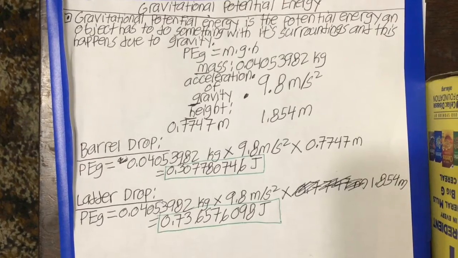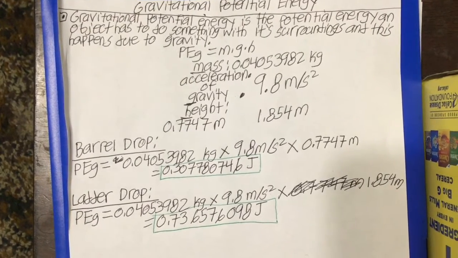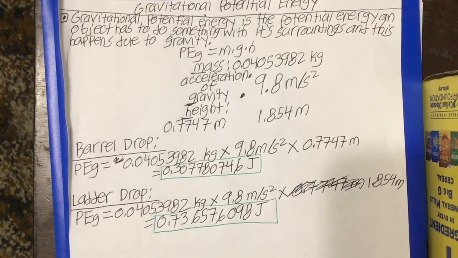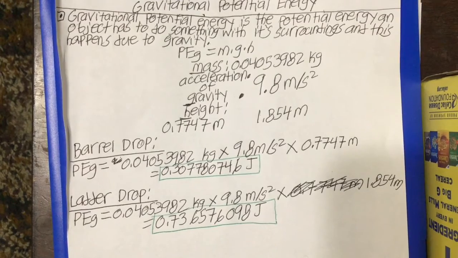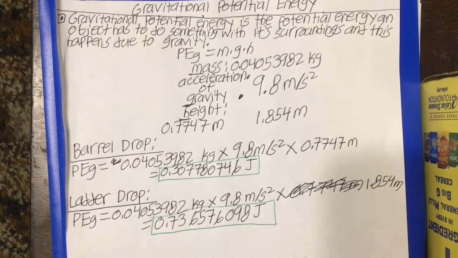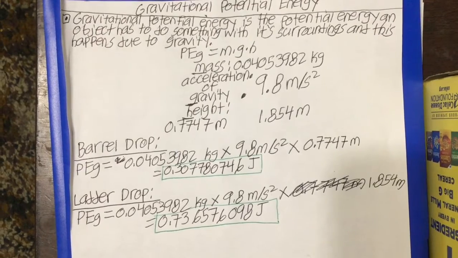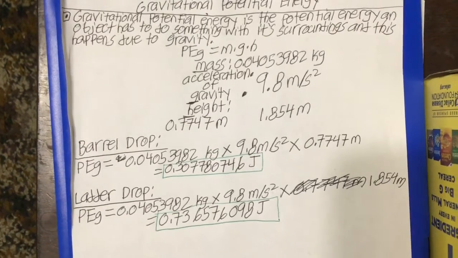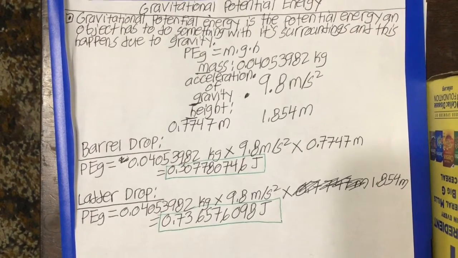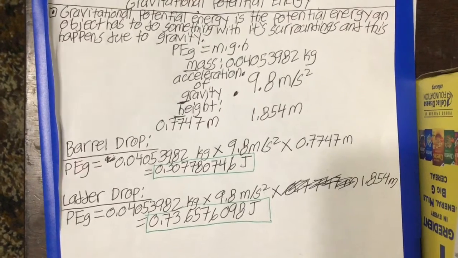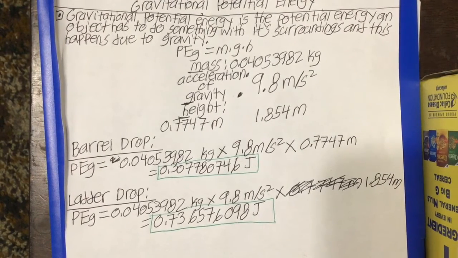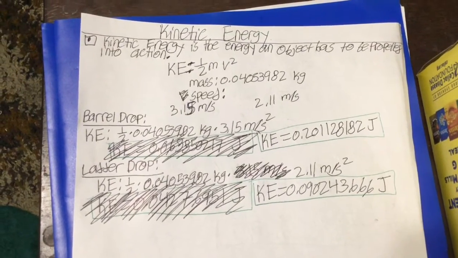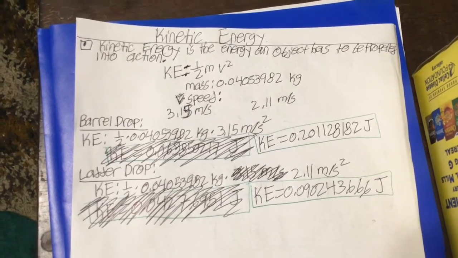The potential energy of gravity for the barrel, we used all the information, like how I said above, and we got 0.307780746 joules of energy, and that's the gravitational potential energy the object had. For when it was dropped from the ladder, the potential energy of gravity for the cassette tape, using that information, was 0.736576098 joules.